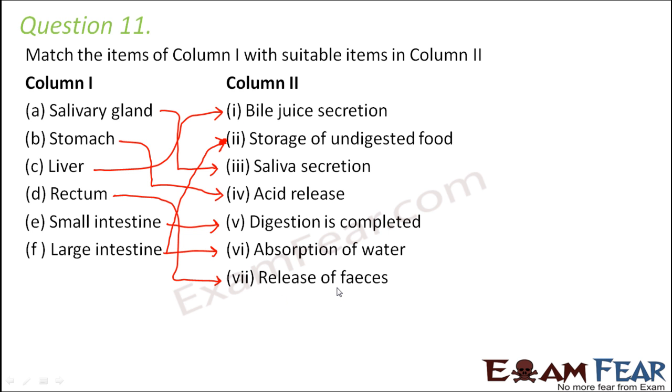So with this, we have reached the end of this lesson on nutrition in animals, and I hope that this lesson would have helped you to clear your concept and understanding. So see you all in the next lesson.